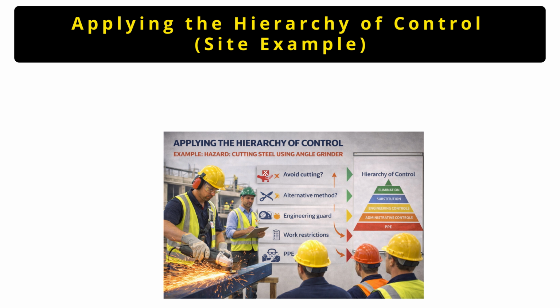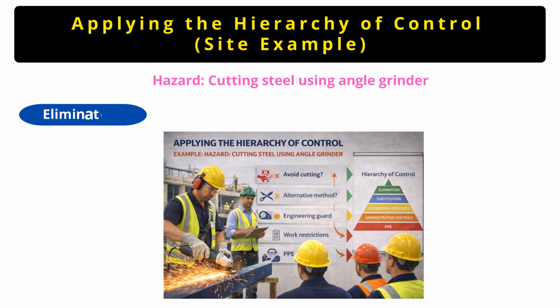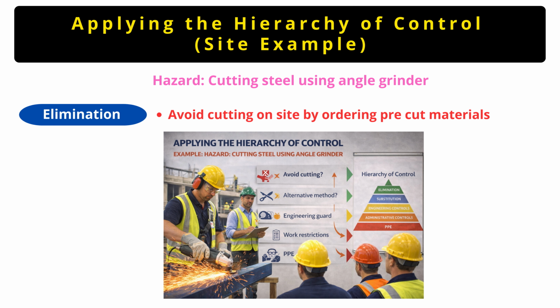Now let us understand this with a real site example. The hazard is cutting steel using an angle grinder. Let's apply the hierarchy step by step. First, elimination. Instead of cutting steel on site, we can order pre-cut materials from the supplier. This completely removes the cutting hazard.